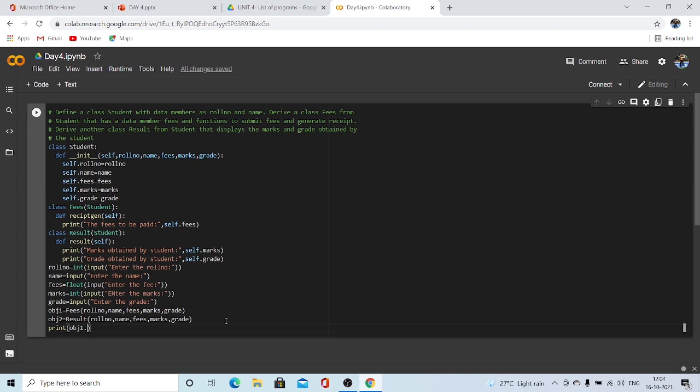We are creating receipt gen. So first is receipt gen, right? No argument to be passed, only self is there, so no need to pass any argument. Then next we are printing the second one, object two. We are using dot operator and we are passing through the result method. So we are done with both methods.